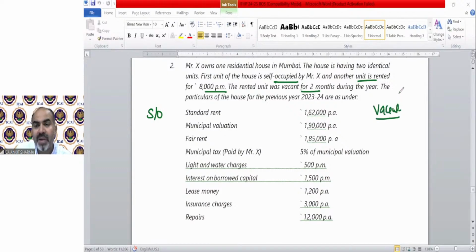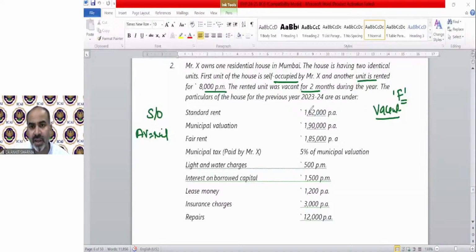Why do I remind you of the cases? Because if you remember that this is case number F, now you know how to calculate the GAV. So that will clear how or where we need to put the question. So the solution process will be in your mind, that this is the way we need to solve the question. Self-occupied annual value, of course, nil. Clear? If the annual value is nil, then we just need to deduct the interest part. Interest on money borrowed has been given. So we will deduct.